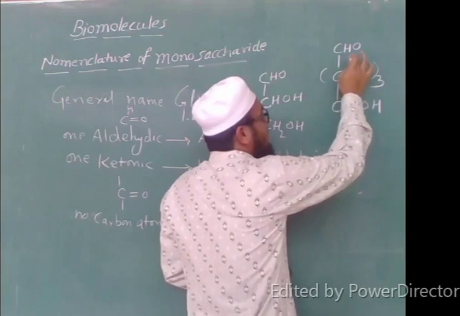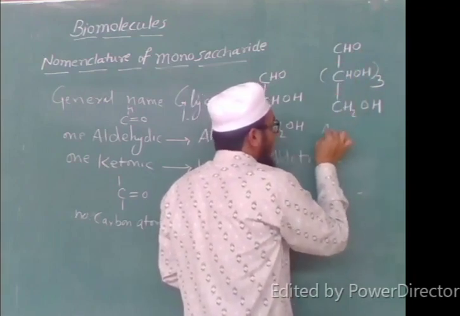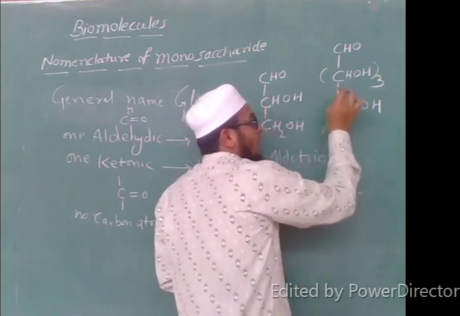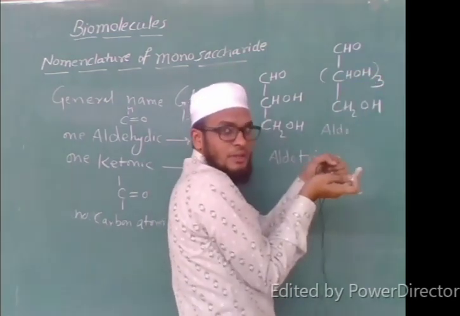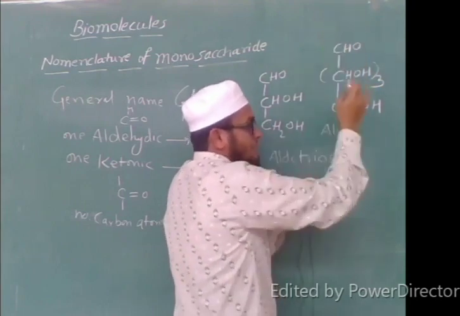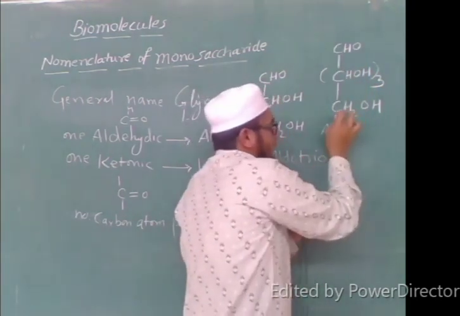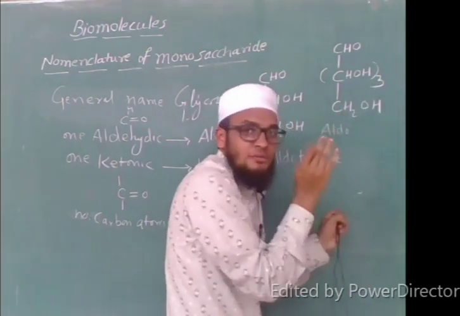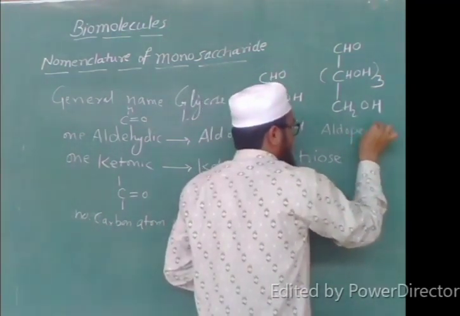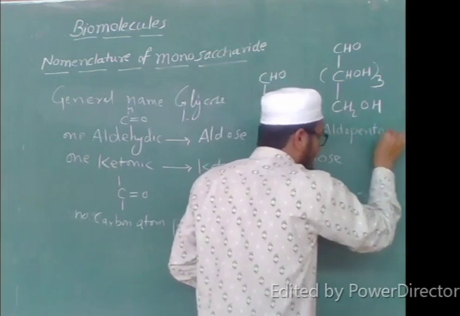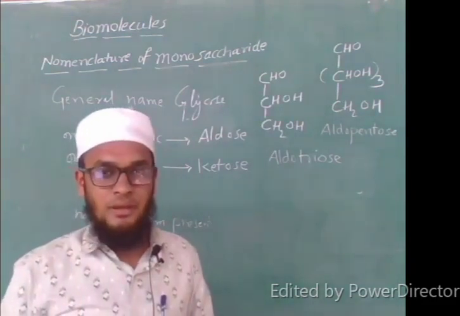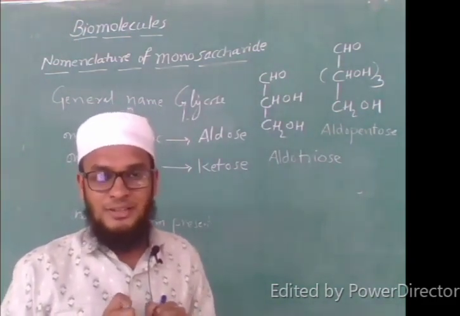Next, we have this other compound. First look at the functional group. It has an aldehyde group, so I will write aldo. How many carbon atoms does it have? This one and these 3 are condensed, they are 3 CHOH, CHOH, CHOH. So one atom plus these 3 atoms makes 4 atoms, and this one is 5. So I will write pent, and since it is a type of carbohydrate, I will write OSE. Aldopentose, very simple. Did you get the idea of IUPAC nomenclature?